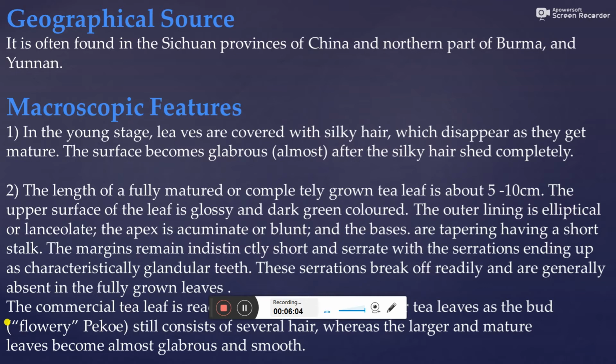These serrations break off readily and are generally absent in fully grown leaves. The commercial tea leaf is obtained with the bud, the floral apex, which still consists of several hairs, whereas the larger and mature leaves become almost glabrous and smooth. These are the microscopic features of tea leaf.